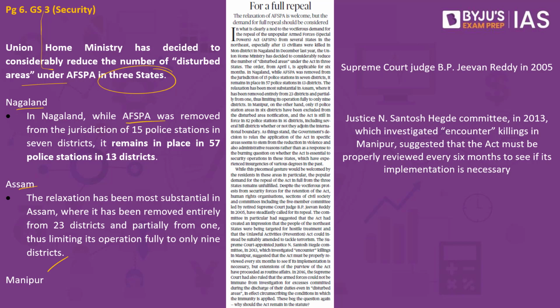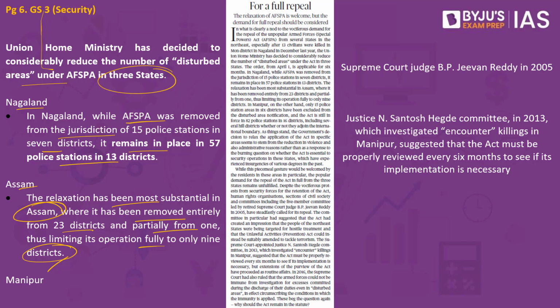In Nagaland, AFSPA was removed from the jurisdiction of 15 police stations in 7 districts, but it remains in place in 57 police stations in 13 districts. The relaxation has been more substantial in Assam, where it has been removed entirely from 23 districts and partially from 1, thus limiting its operation fully to only 9 districts. And similarly, in certain other districts, AFSPA has been removed in Manipur as well. So what is the concern here? There have been a number of human rights activists and civil society organizations, people who want this AFSPA to be completely removed.